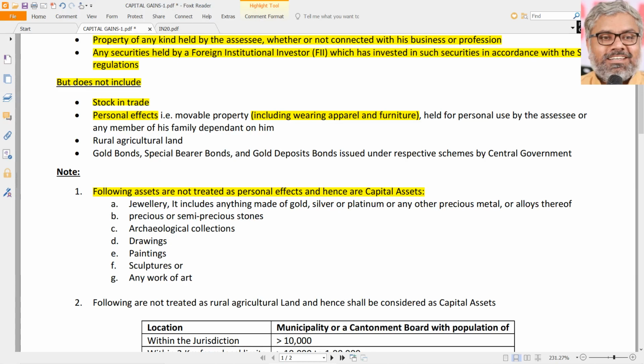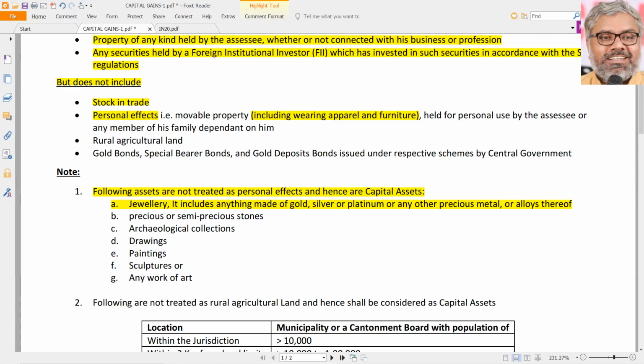What are those? Very important first one. Jewelry is not a personal effect according to the capital gains head, not according to reality. Really, jewelry is personal only. Of course it is personal only, but according to the definition of personal effects, jewelry is excluded from the definition of personal effect, which means that is a capital asset. If somebody sells the jewelry, any gain or loss arising out of that will be treated as capital gain or loss. Once again I am repeating, jewelry here is not sold by a jeweler or a jewelry company.